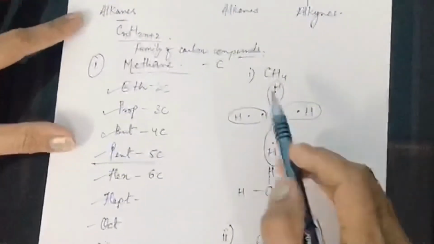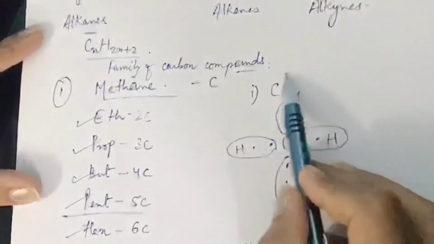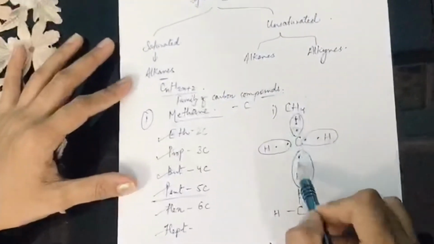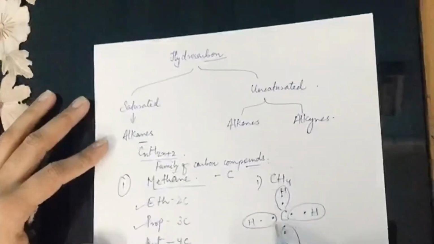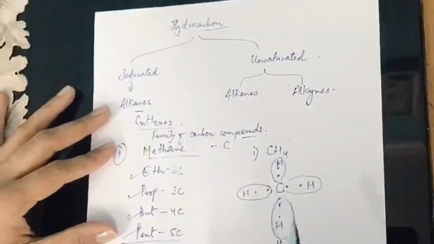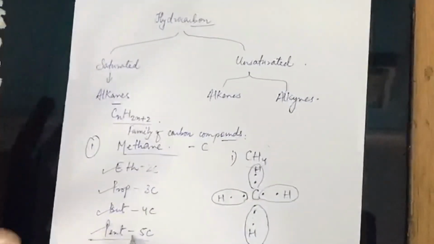So students, as I have already drawn this diagram for you, it is a diagram of methane which I have already shown you in the video. Carbon has 4 valence electrons, and each of them will share one electron with hydrogen to form a bond, and they will form methane. So students, you have to draw this electron dot diagram for at least till pentane.